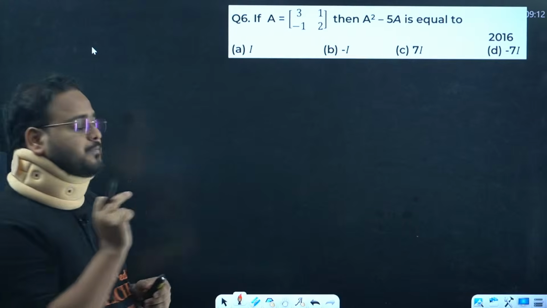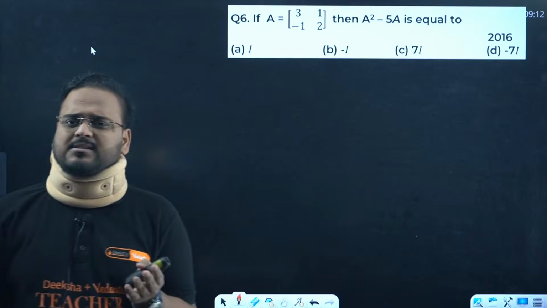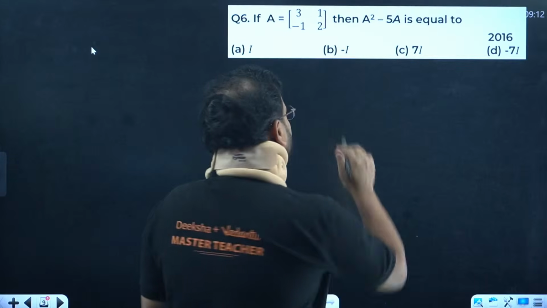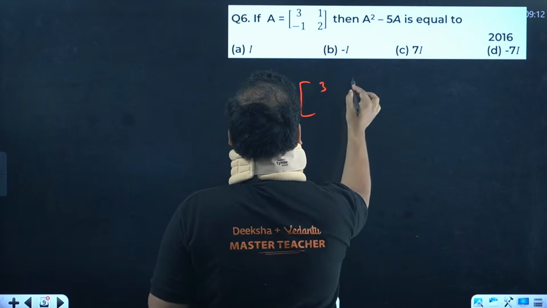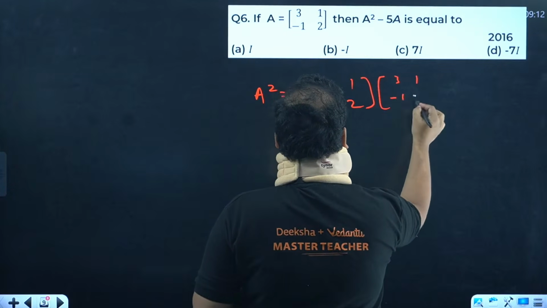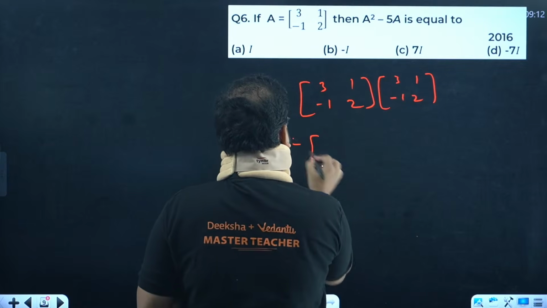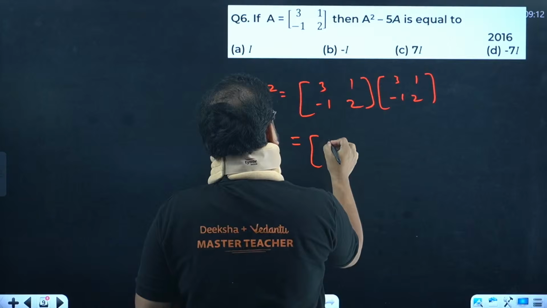Question number 6 now. A square minus 5A is equal to what? This is a very simple problem, by the way, guys. A very, very simple question. How to solve this one? A square we will find. We have 3 1 minus 1 2. Please give me answers for this one. 9 and minus of minus 1, it becomes 10, I guess.